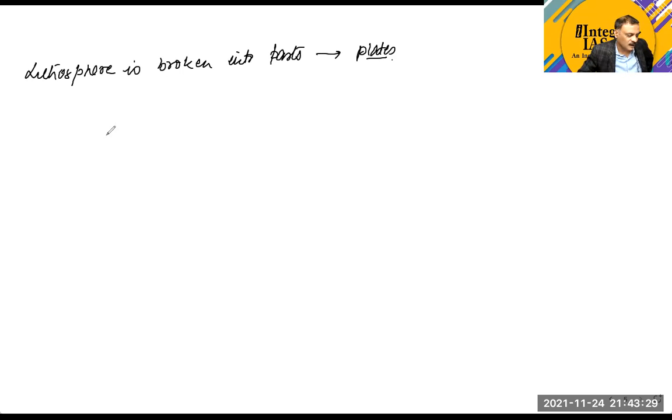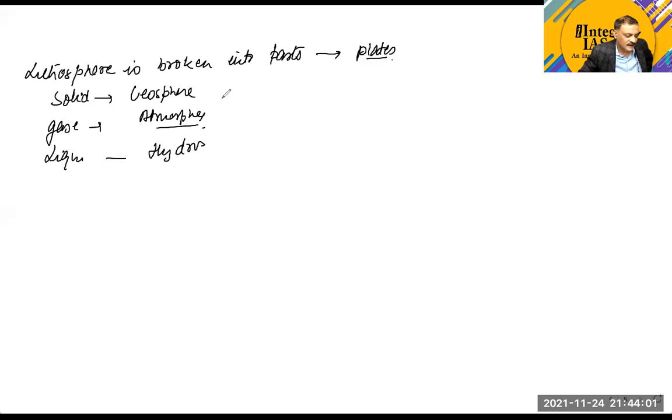So the solid part of the earth is called the geosphere. We can call the solid part of the earth the geosphere. And the gaseous part of the earth is called the atmosphere. And the liquid part of the earth is called the hydrosphere. And the living part of the earth is called the biosphere.